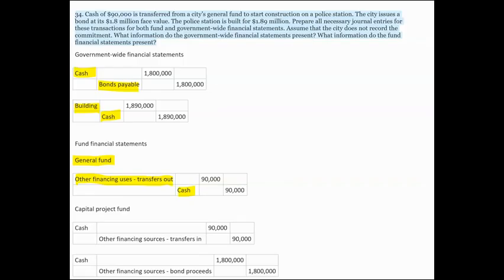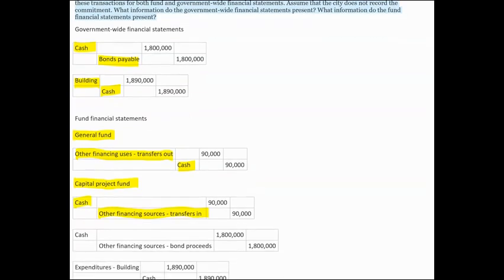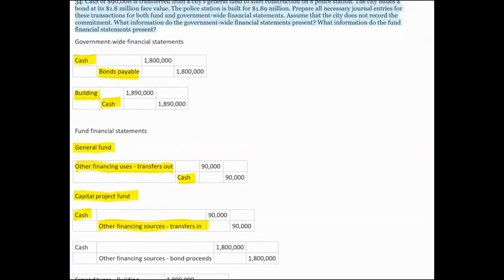As to the second fund we need to use, that is called the capital project fund. We use the capital project fund to take care of those capital assets. First is going to be related to the transfer in. We debit cash and credit other financing sources, transfer in. That's another new account. 90,000.